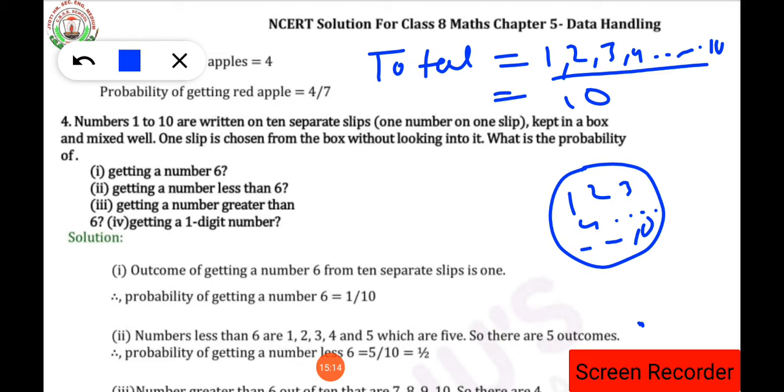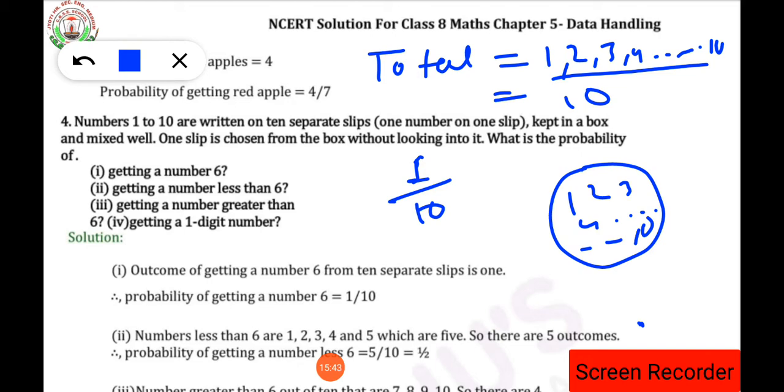Now it is asked, what is the probability of getting a number 6? Now 6 is not repeated over there, isn't it? Is any number on the slip repeated? No, no number on the slip is repeated. So how many 6s are there inside that box? Only one slip. So the number of 6s will be 1 upon the total number of slips, 10. So the probability of getting a number 6 is 1 by 10.